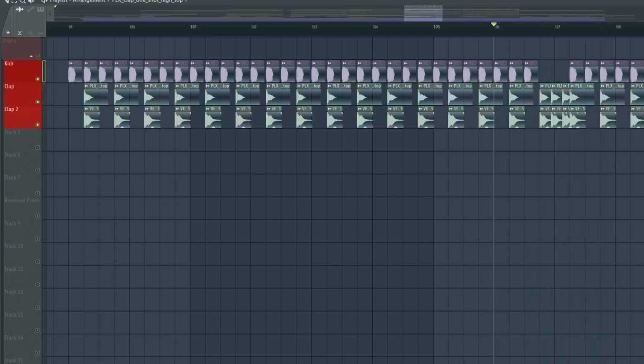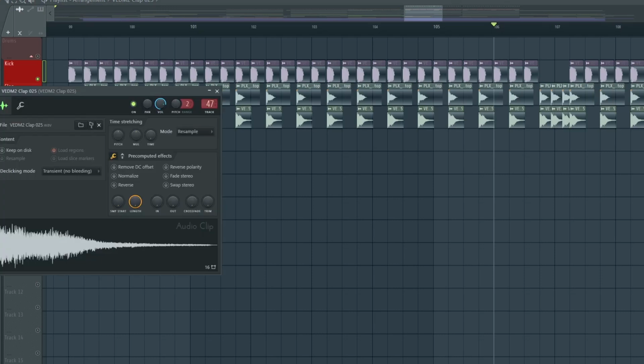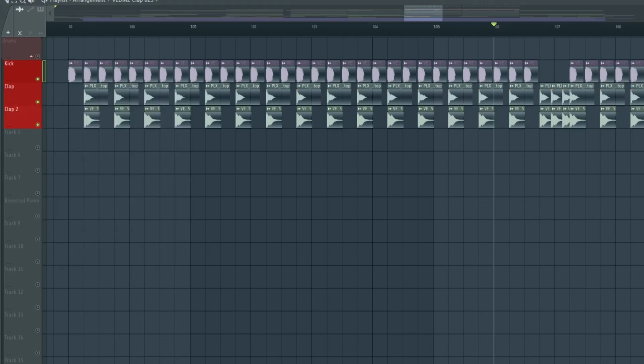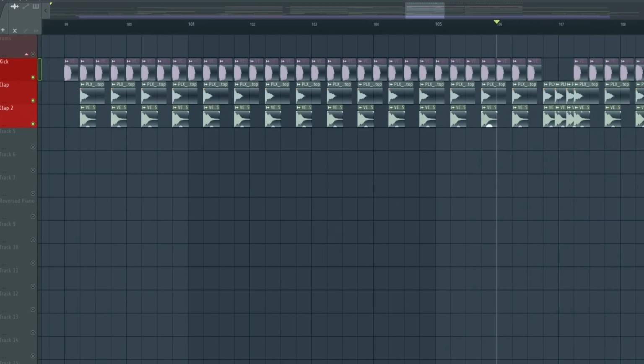And to get some more punch to the clap, I have added this second layer. And the second layer is following the same pattern as the first one. The second clap also has a slight reverb effect on it.